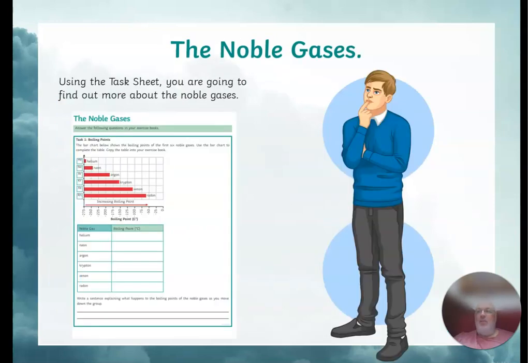So, as we did with the halogens, we have a task sheet for you. This one's called The Noble Gases, and I want you to do some research, please, on each of the noble gases. This again will take you to a look at their physical properties and their chemical properties, or in this case, the lack thereof, and that will help you to understand the uses that the noble gases are put to.